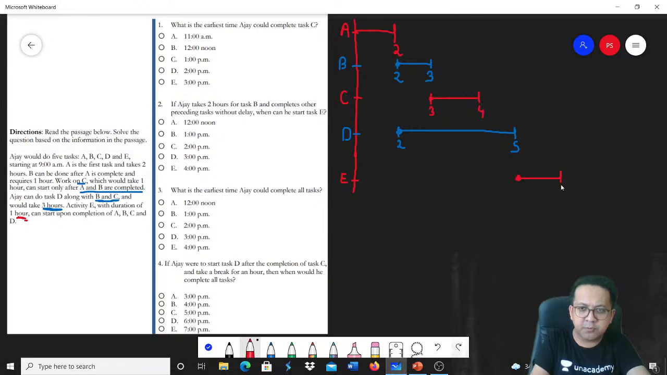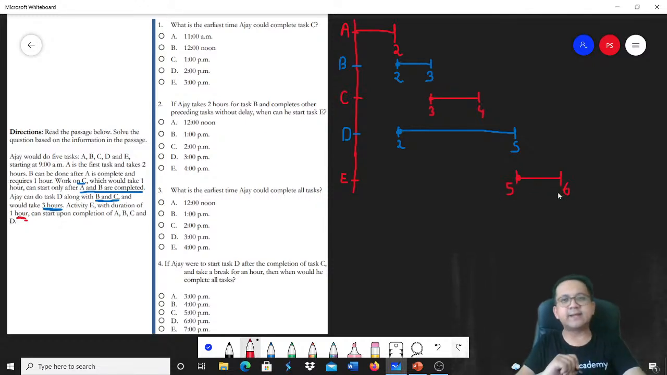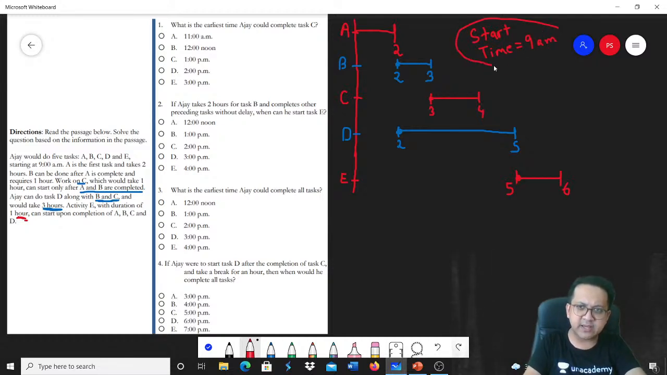1 hour from now would mean 5 to 6. That is it. Remember, your start time was 9 a.m. So don't forget that. That was mentioned in the question. Start time was 9 a.m.